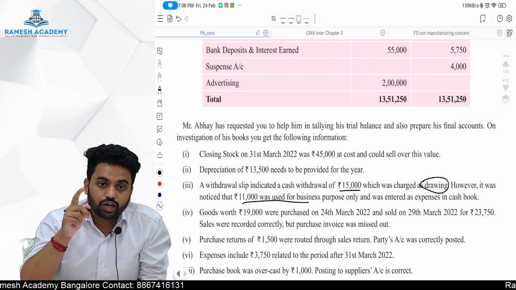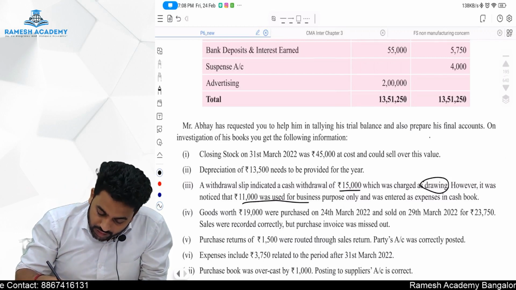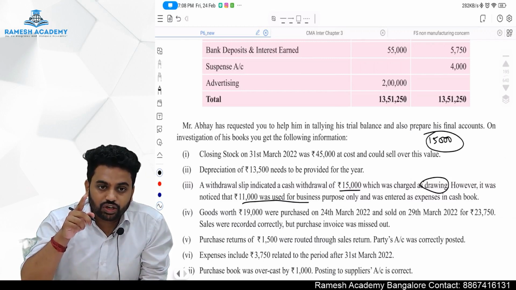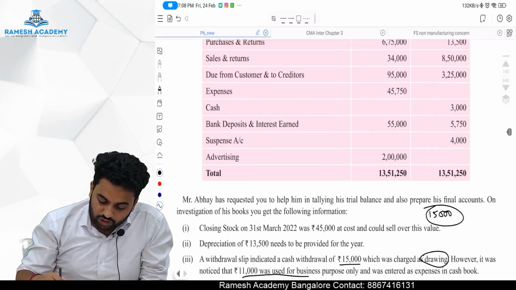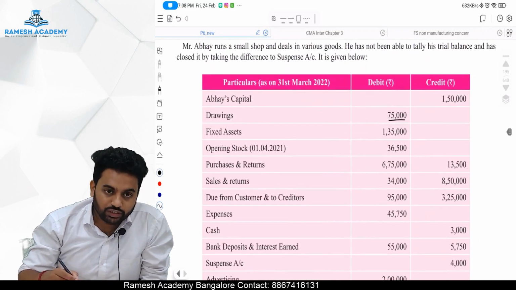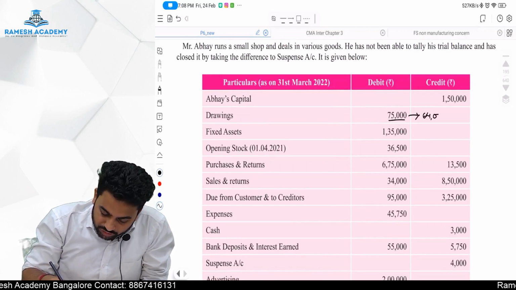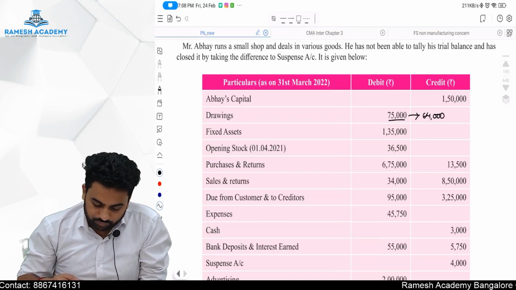We charged 15,000 to drawings, but the whole 15,000 is not drawings. Only 4,000 is drawings, which means 11,000 we have to reduce from this, which will give us the answer of 64,000.